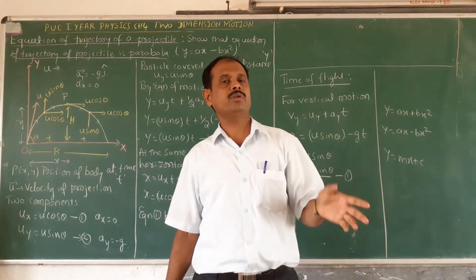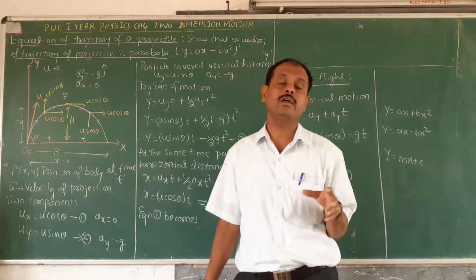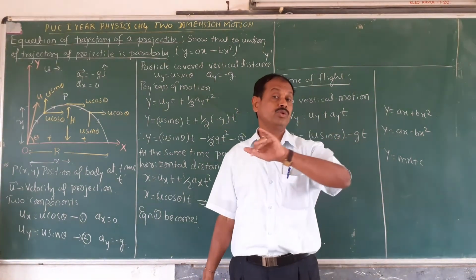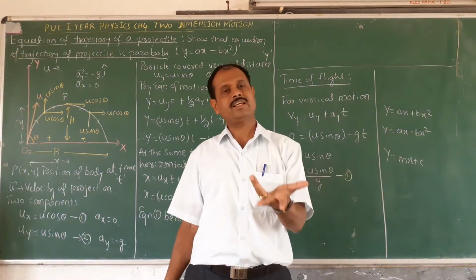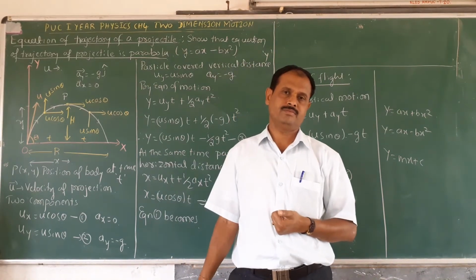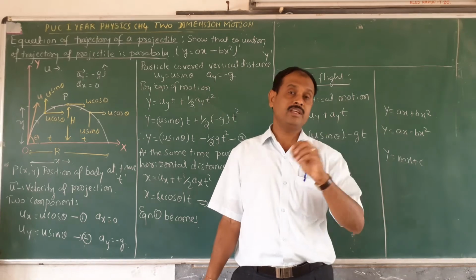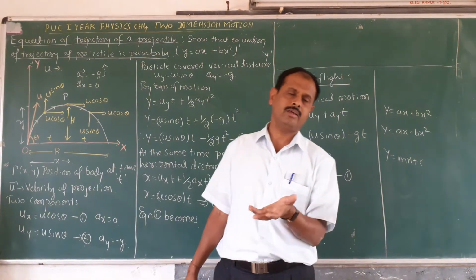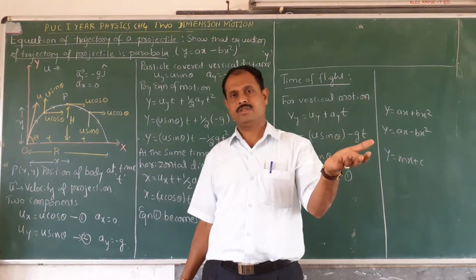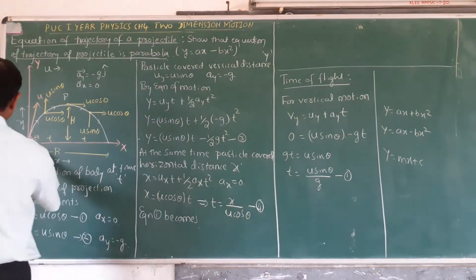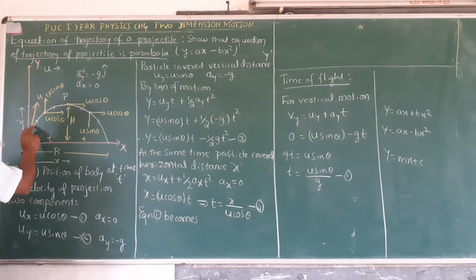One very important point to remember here: when any particle is moving with a uniform velocity, at that time acceleration is 0. If it is uniform, acceleration is 0. Only when there is a change in velocity is there an acceleration. Now the particle is projected in space, it is in projectile motion.